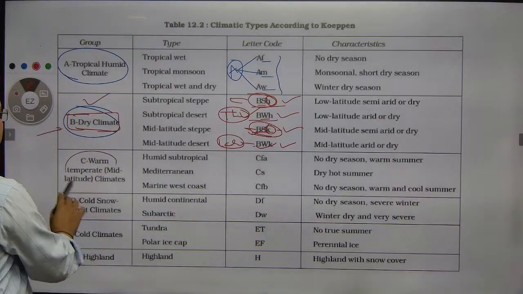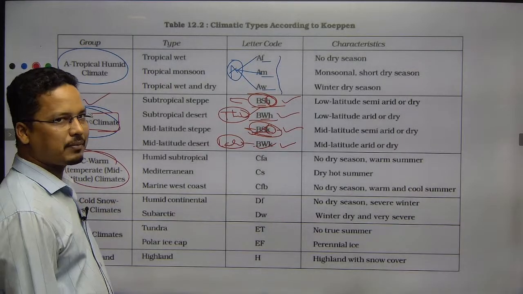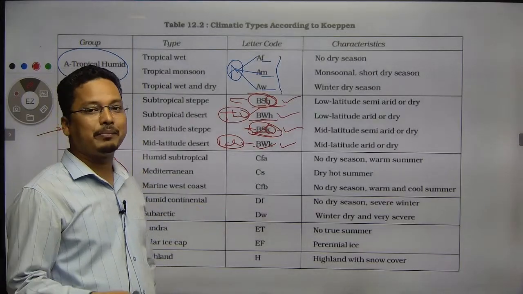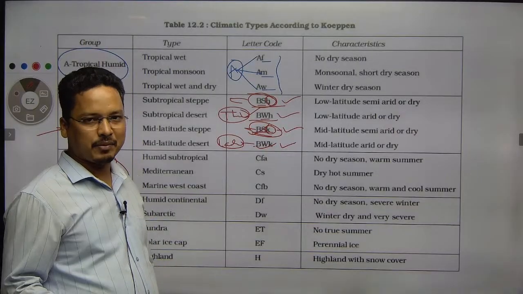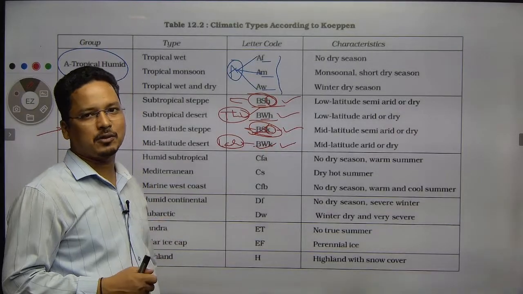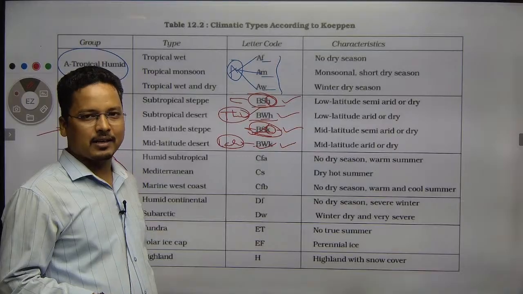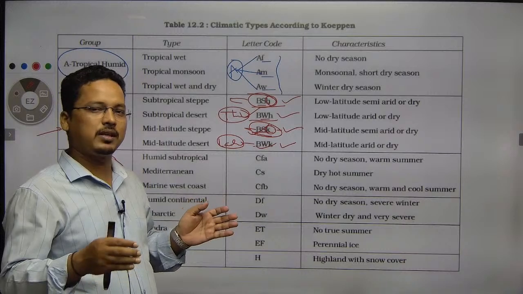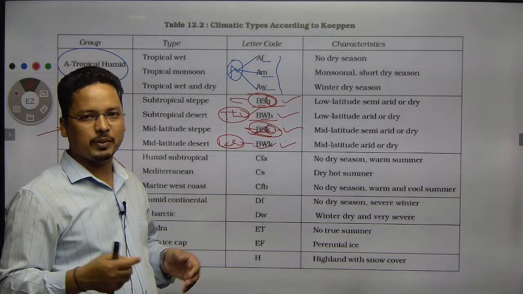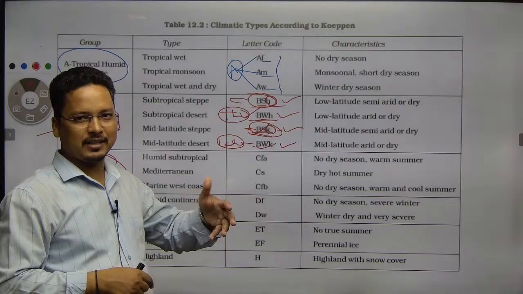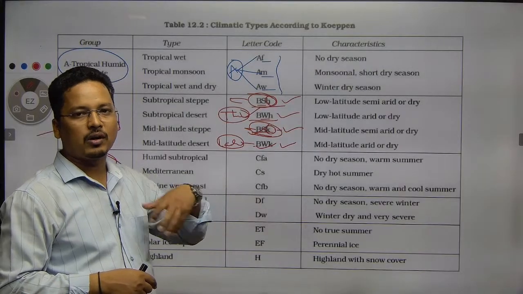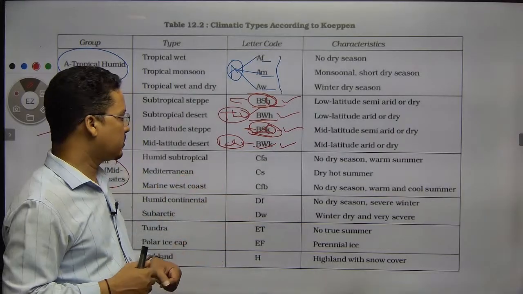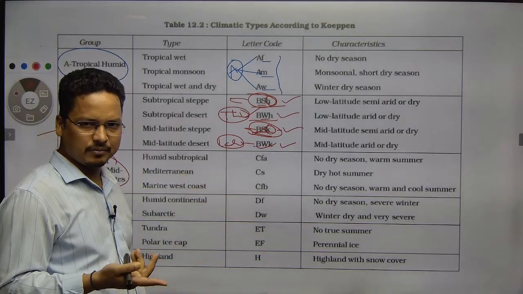Then comes middle latitude, C type of climate. So C type of climate means what? Middle latitude climate. Basically, these are the middle latitude climates, where Mediterranean types of climates come, where China type of climates come, where continental types of climates come, that is the steppe. The Mediterranean type of climate lies on the western side, the western margin of the continent, and the eastern margin of the continent would be your Chinese type of climate, right? In between there would be continental type of climate, which we call steppe, or the grasslands will be there.